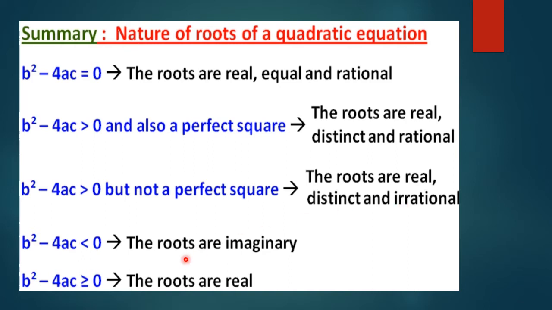Now, if b square minus 4ac is negative, less than 0, then we have already discussed roots will be imaginary, complex, not real. So for real roots, it must be equal to 0 or positive. In these cases, roots will be real, and if discriminant is a negative number, then roots will be imaginary.